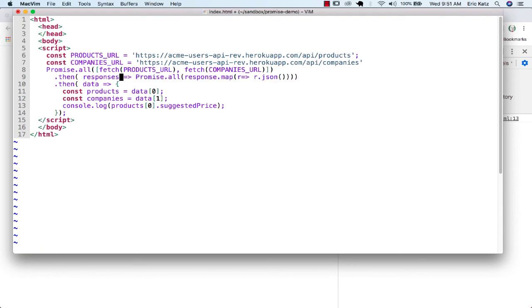And let's actually just make this a little bit more clear. Let's call this responses because we have two of them. The key is that they come back in order. So this is responses, and this is responses, and we'll end up getting the same results. And even here, let's call this results, and this should give us the same thing.